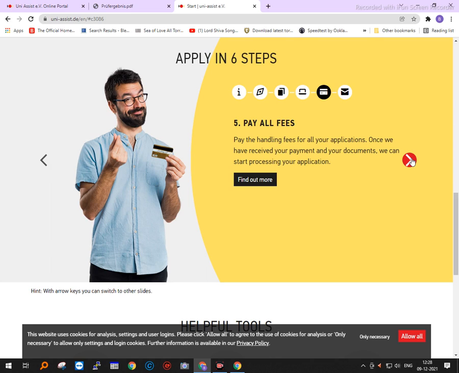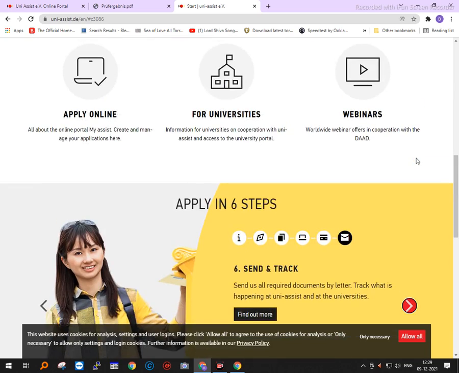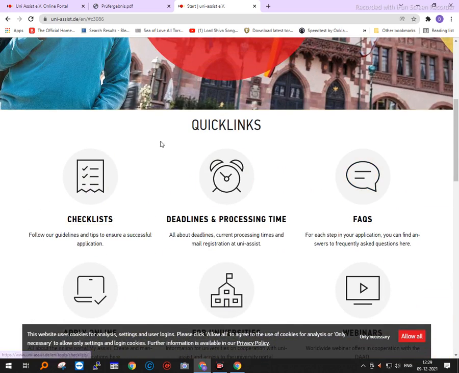I have not tried a debit card, but it was a breeze when I used the credit card. Now the final step is sending all the documents by post, and then tracking what has happened to your application. Now the first way is the quick links.